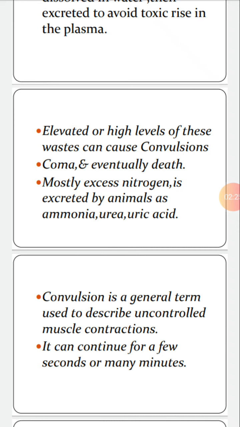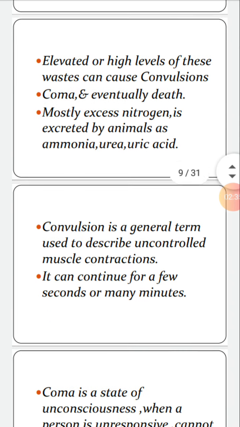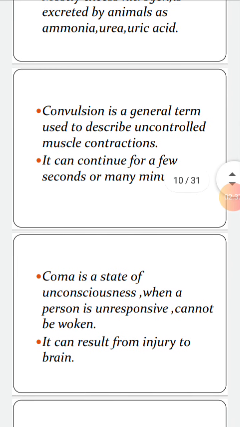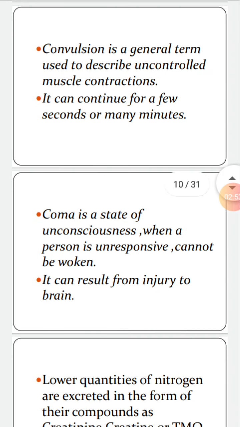Convulsion is a general term used to describe uncontrolled muscle contractions. It can continue for a few seconds or many minutes. Second condition is coma. It is a state of unconsciousness. When a person is unresponsive, that is, he or she is not responding and can't be woken from sleep. It can result from injury to brain.